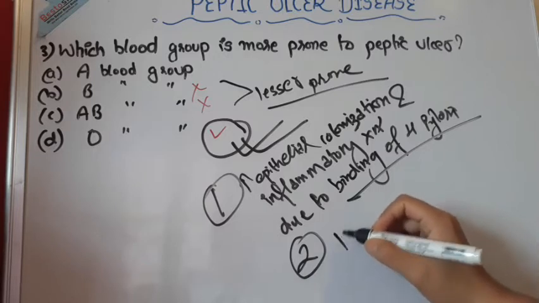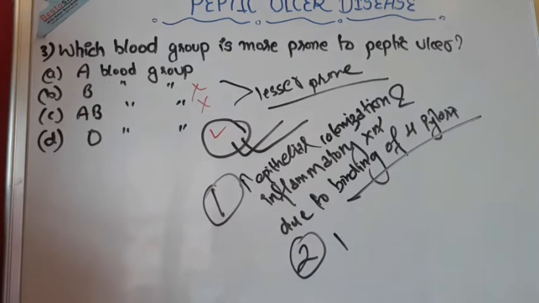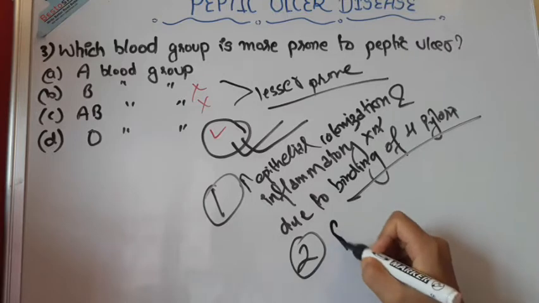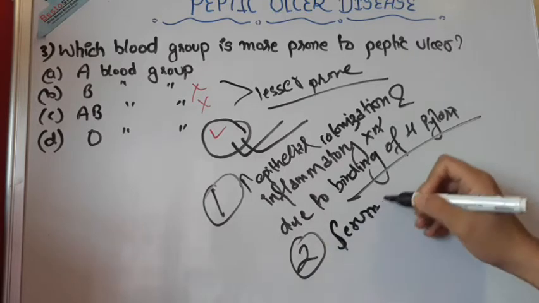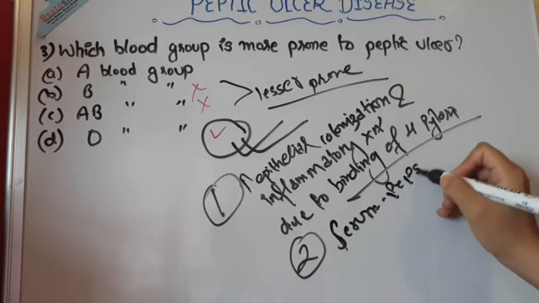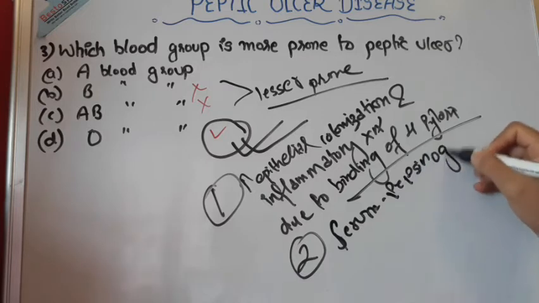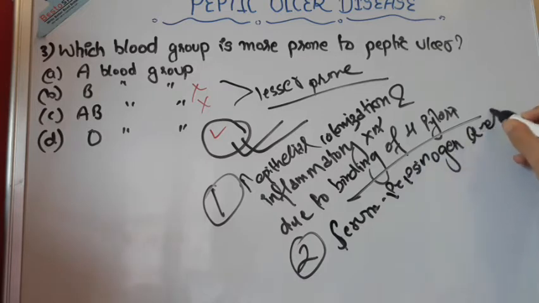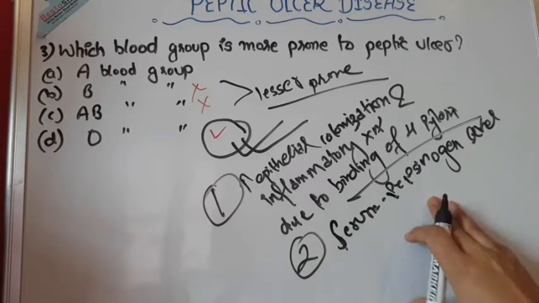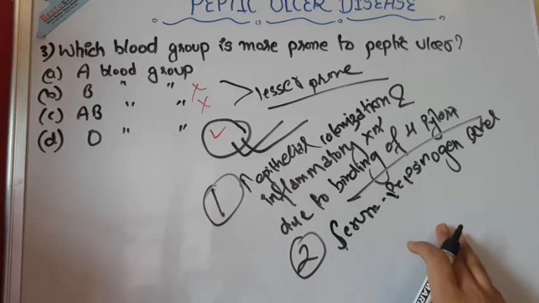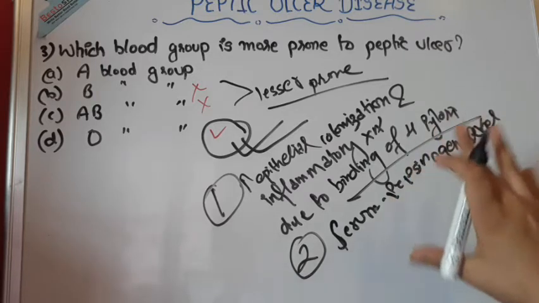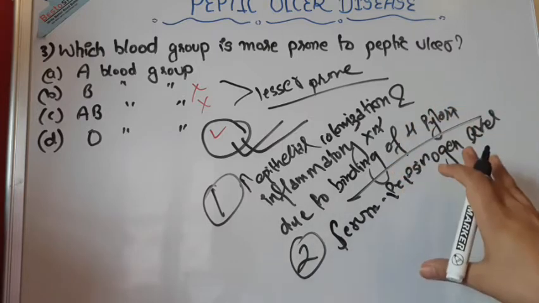The second one is the serum pepsinogen level. Serum pepsinogen level is also thought to be a factor for high chances of peptic ulcer in O group people.